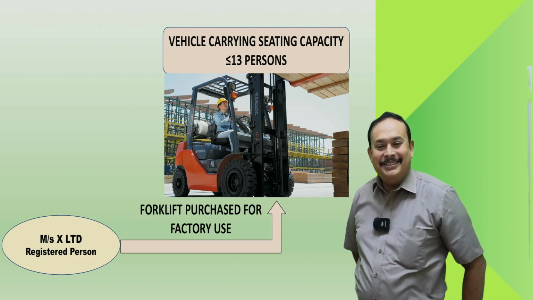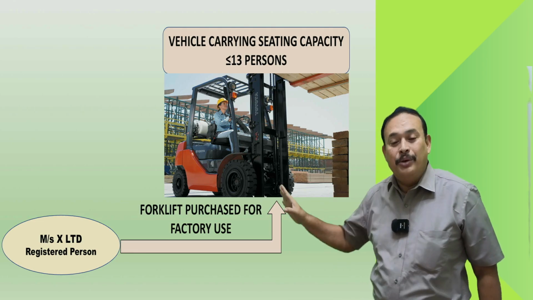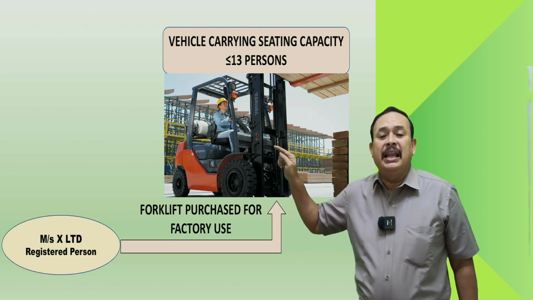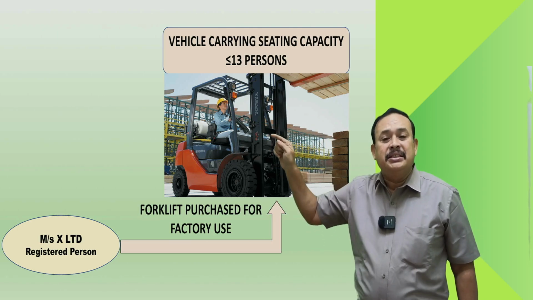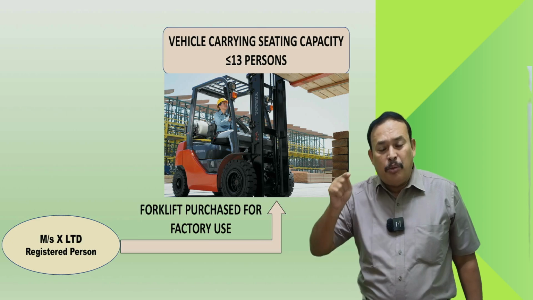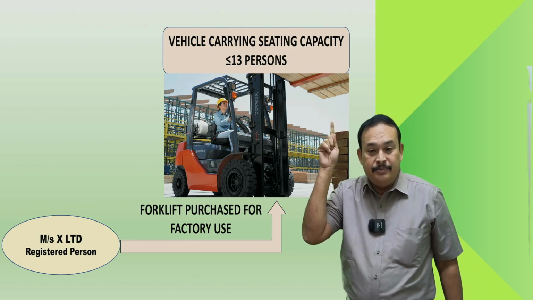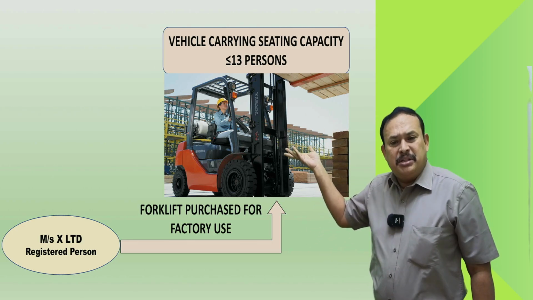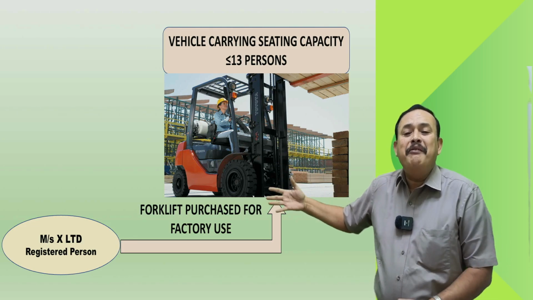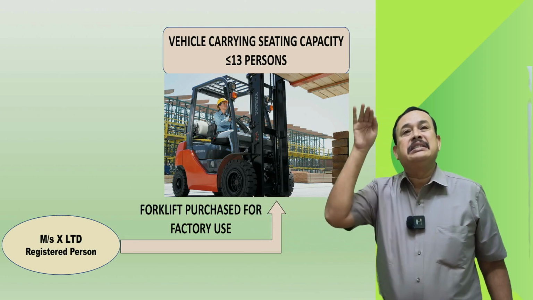One clue is there. Concept. ITC is not blocked, because ITC is allowed. You are right. Why it is allowed means this vehicle is not required to be registered under the Motor Vehicles Act. The motor vehicle means what? A motor vehicle is required to be registered under the Motor Vehicles Act. This has no nameplate because it is used within the factory premises like a machinery which has four wheels to move from one place to another, like a forklift lifting the goods from one place and stuffing to another place.